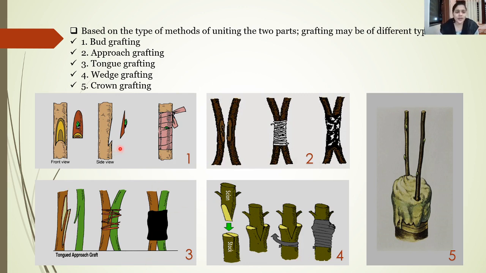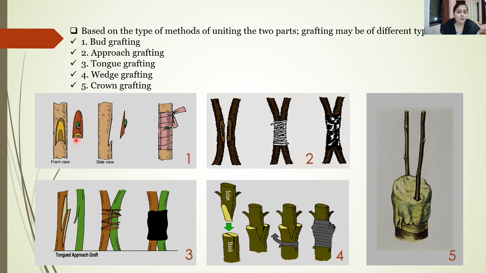So the first diagram represents the bud grafting. Now you can see this is the plant on which we have to insert the bud of some different plant. So this plant is called the stalk, and this part which we are going to insert is called the scion. So this is the front view, and if you see the side view, you can see there is an oblique cut which has been given.